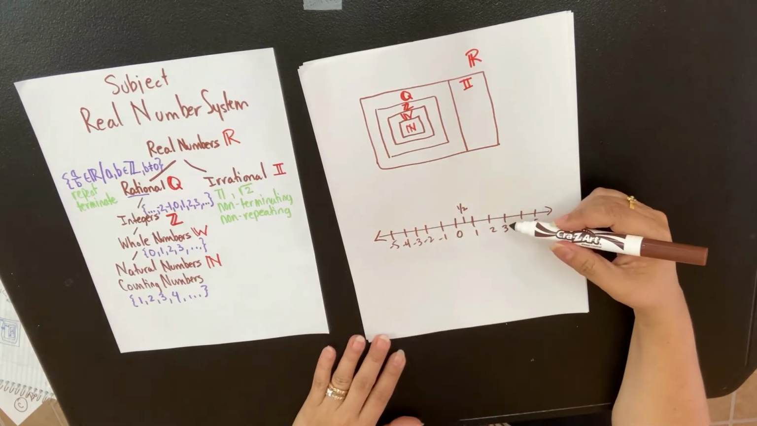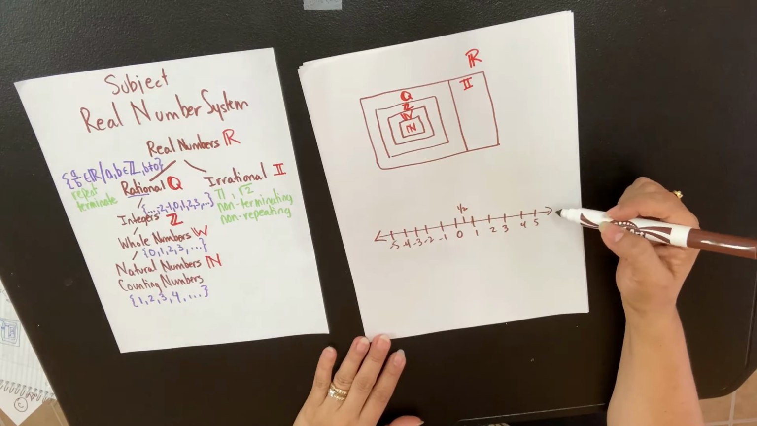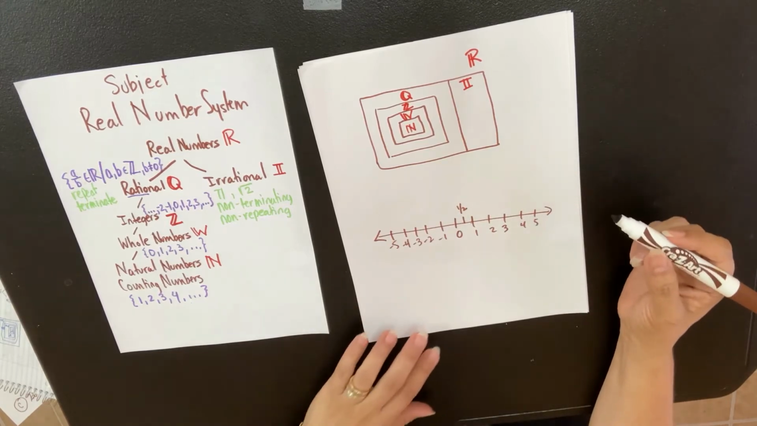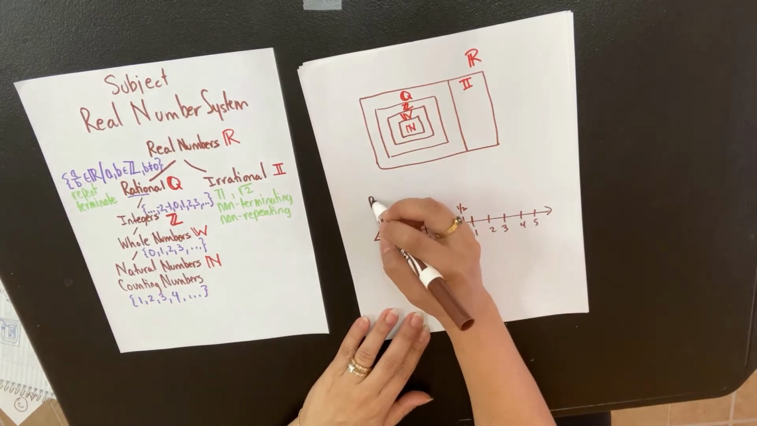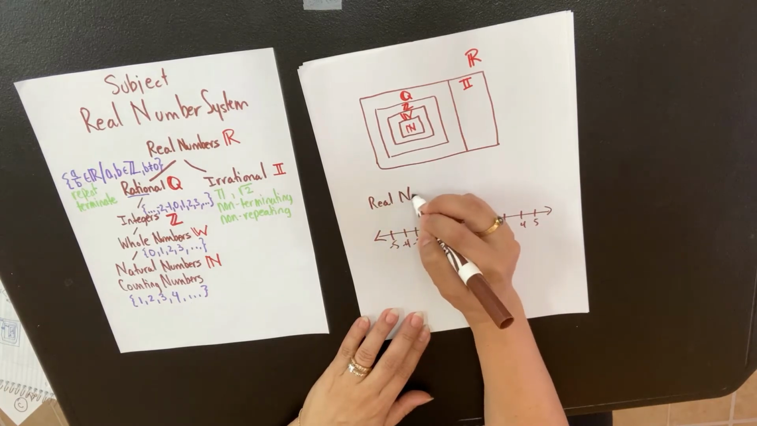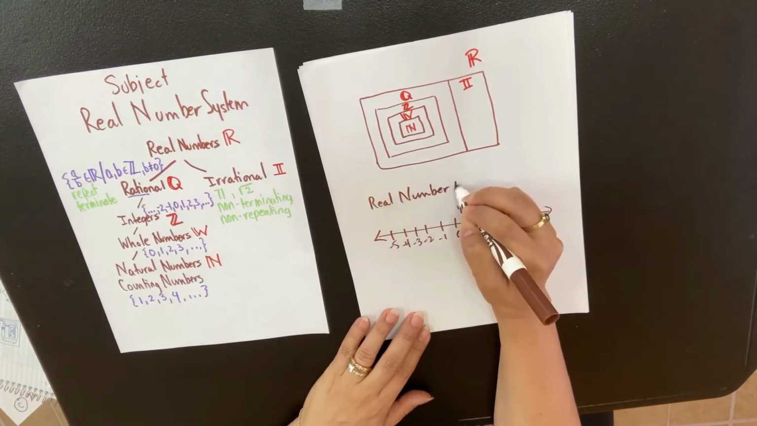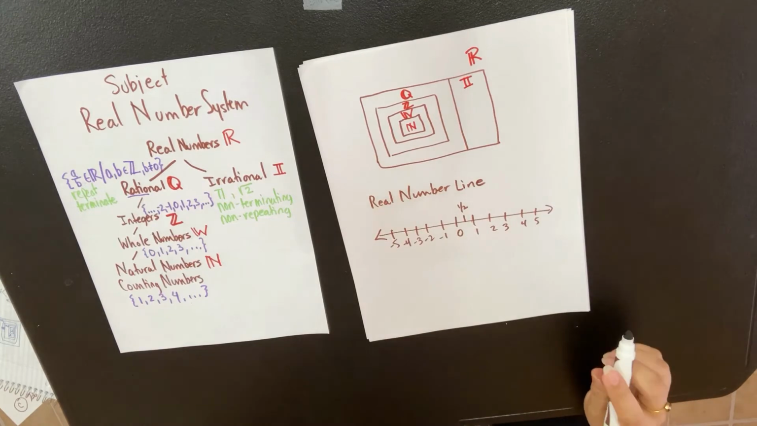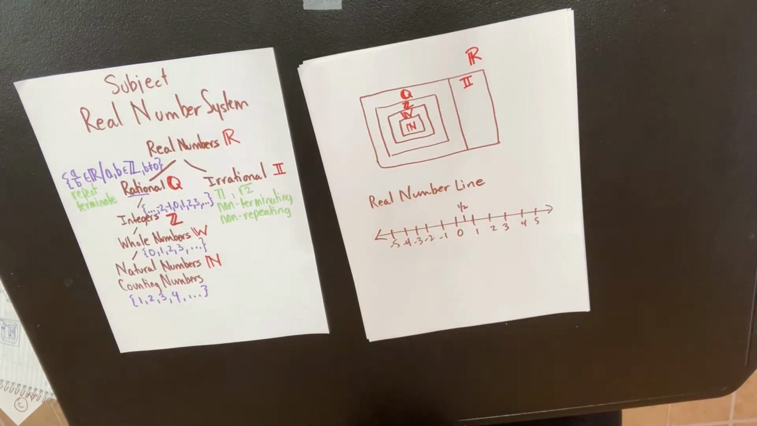So you'll see some rational numbers, and you actually see the irrational numbers. They're all here, and we call this the real number line. Okay, so that's just another visual representation of the real number system, the real number line.